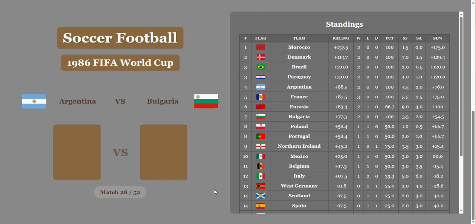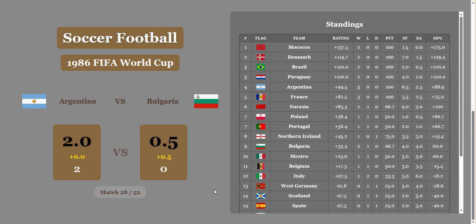Argentina versus Bulgaria. 2-0. I think Bulgaria might get a whole goal. No, they'll get a half goal. Either way, they're going to lose it. And Argentina in 4th place with 3 wins and no losses and a score difference percentage of 88.9.